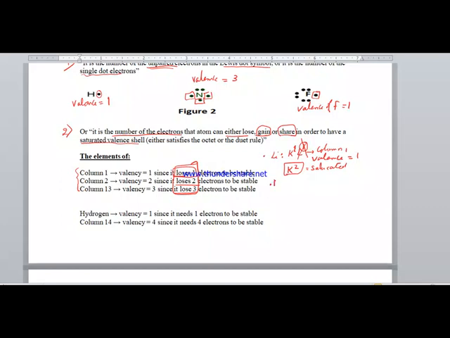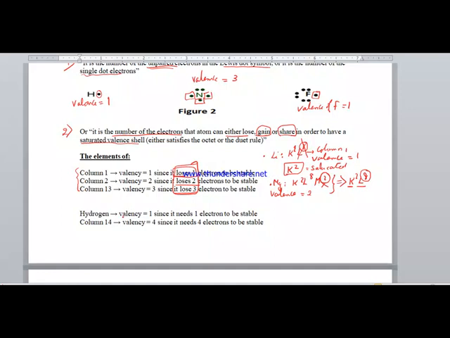For example, magnesium, which has an electron configuration K2L8M2, has two valence electrons. It exists in column 2, so the valence is equal to 2. It loses these two electrons, and the electron configuration becomes K2L8. We eliminate these two electrons, so we have a complete energy level. The outer energy level is saturated by 8, so it satisfies the octet rule. The same applies for column 13.